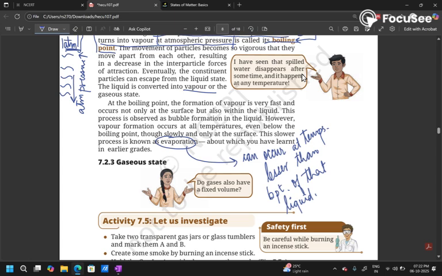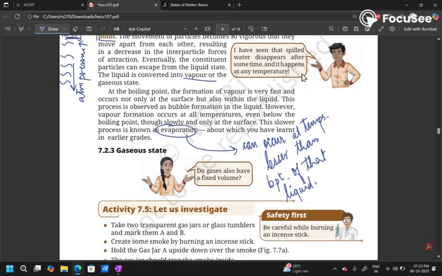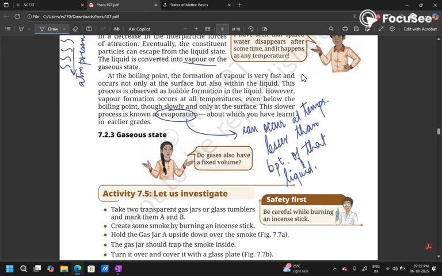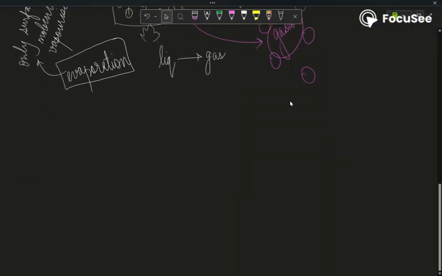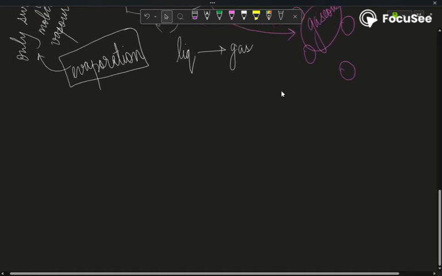So coming now to the gaseous state, we have learned that in the solid state there is a fixed shape and fixed volume, right? In the liquid state there is no fixed shape but there is a fixed volume. Coming to the gaseous state, what do you think would be the situation when it comes to the properties of volume and shape? Would they be the same? Would they be different?